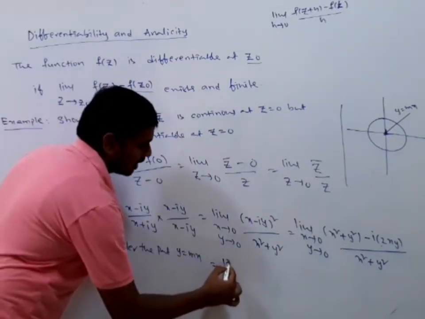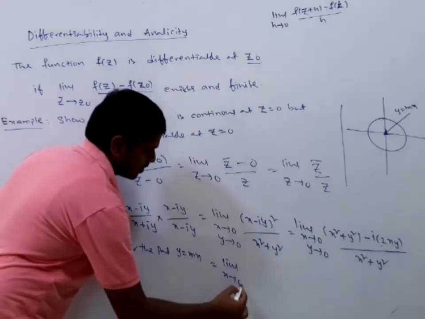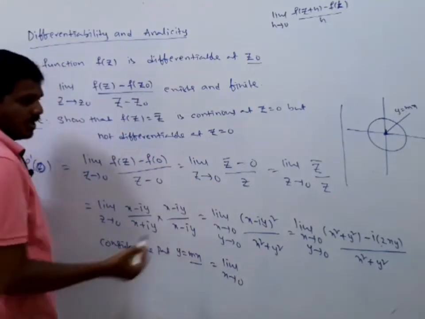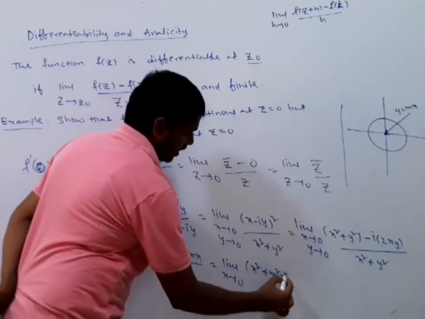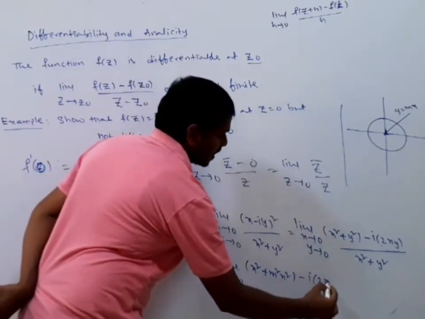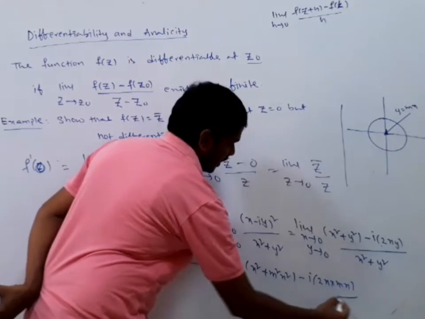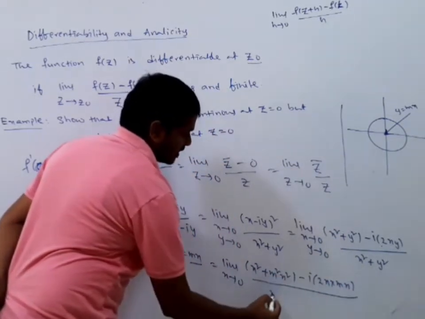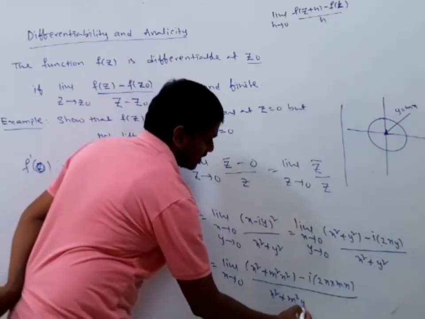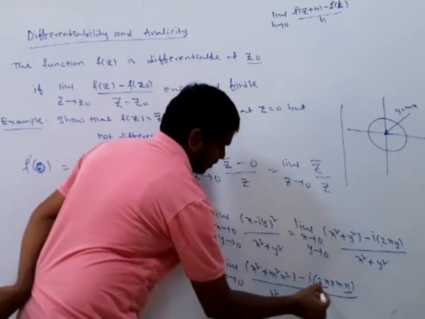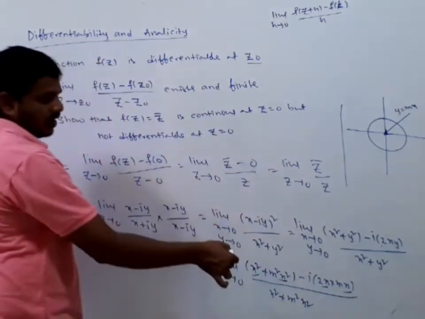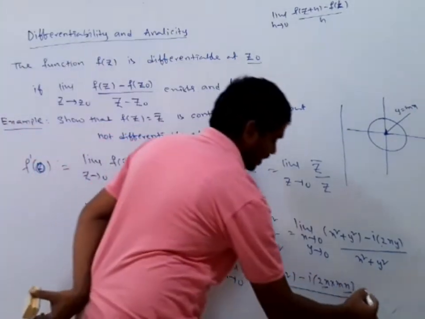So I substitute y equals mx in this limit, limit x tends to 0 of x square plus m square x square minus i times 2x times mx, divided by x square plus m square x square. You can take x square common, and in the denominator also, x square gets cancelled.